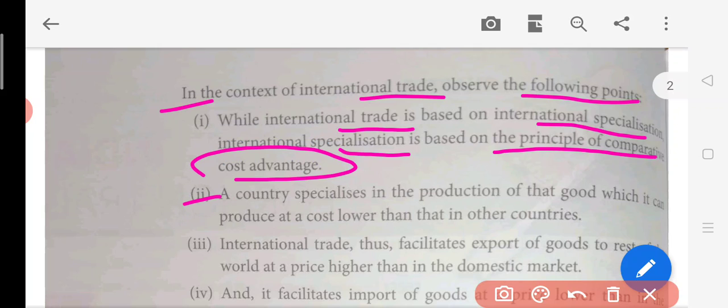Then the second point: a country specializes in the production of that good which it can produce at a lower cost than other countries. A country basically specializes only in that good which it can produce at a very low cost. Like the Saudi countries are extremely good at the production of crude oil, and they are exporting crude oil to other countries. Their cost is very low in comparison to other countries, so their economy depends on the production of crude oil. Like that, every economy will be specialized in some commodity which they are going to export.